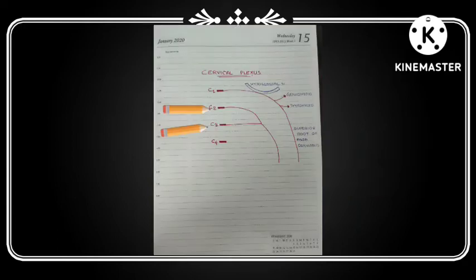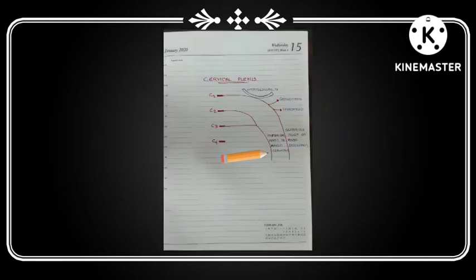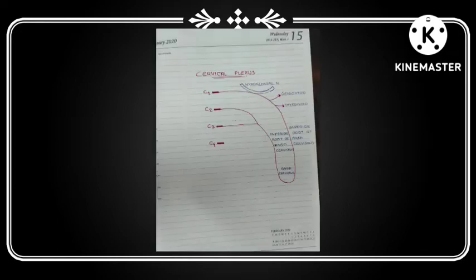The ventral rami of C2 and C3 join to form the inferior root of ansa cervicalis. Both superior and inferior roots join together to form a loop. That loop is called ansa cervicalis.